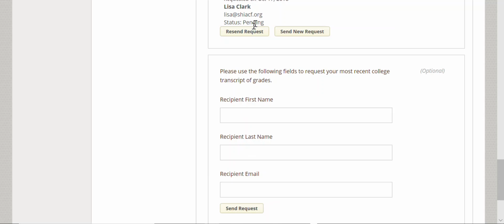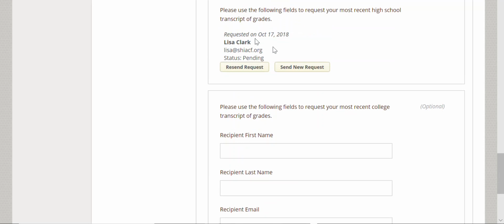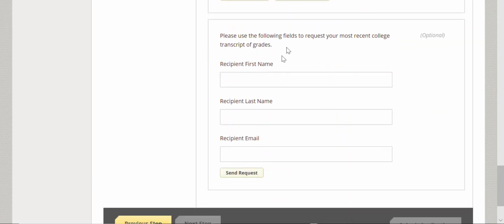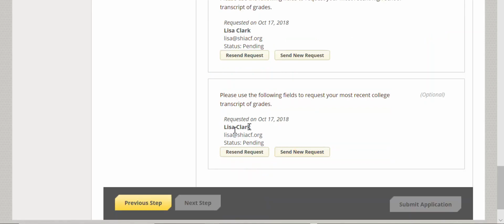Give your school plenty of time to get this done. Even if you have already graduated, we still need a copy of your high school transcript to ensure you've graduated from an eligible high school. If you are dual enrolled, a fifth-year student, or already in college, you will also need to submit a copy of your college transcript. Contact your college and find out the email address of the person handling transcripts. Your college will probably charge a fee. There are a few colleges that only work with paper transcripts. In that case, have your transcript mailed directly to our office from the school.